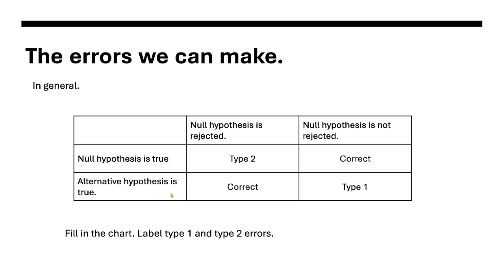The alternative hypothesis is true and the null hypothesis is not rejected. That's the type 1 error. That's your false positive, meaning that it's still true that the hypothesis is not rejected. Your type 2 error is your false negative, where the null hypothesis is true, but we reject it anyway. That's your type 2 error.